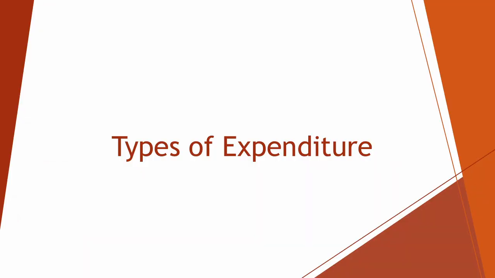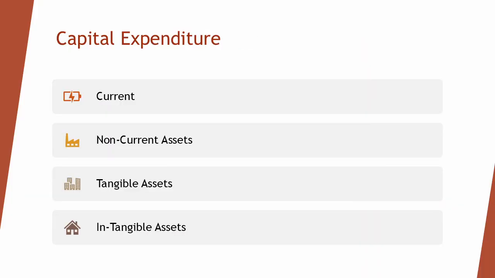The different forms of expenditure are capital expenditure and revenue expenditure. Capital expenditure is money spent by a business to acquire, upgrade, or maintain non-current assets that will be used for more than 1 year. Current assets and non-current assets are categories of resources a business owns where current assets are expected to be converted into cash within a year and non-current assets are long-term resources used over several years.